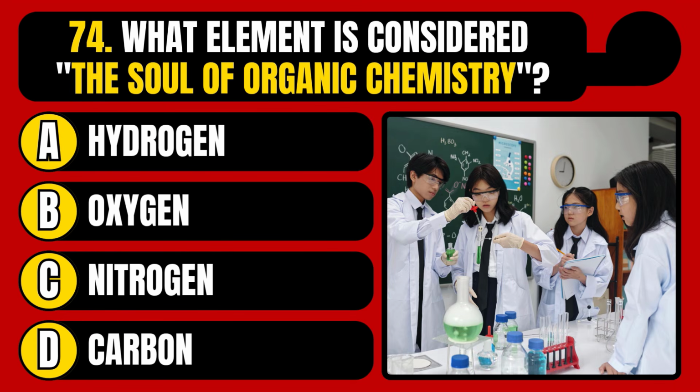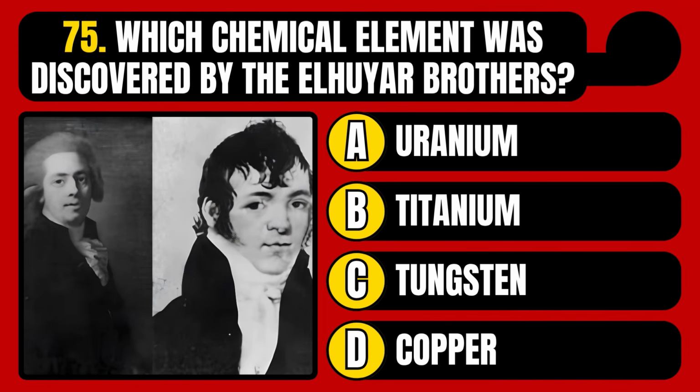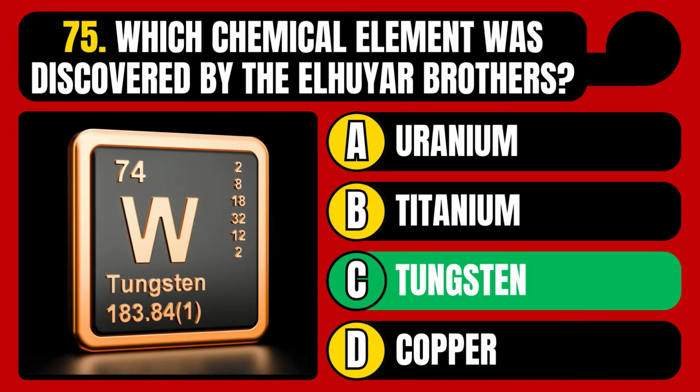What element is considered the soul of organic chemistry? Hydrogen, oxygen, nitrogen, or carbon? The correct answer is option D, carbon. Which chemical element was discovered by the Elhuyer brothers? Uranium, titanium, tungsten, or copper? The correct answer is option C, tungsten.